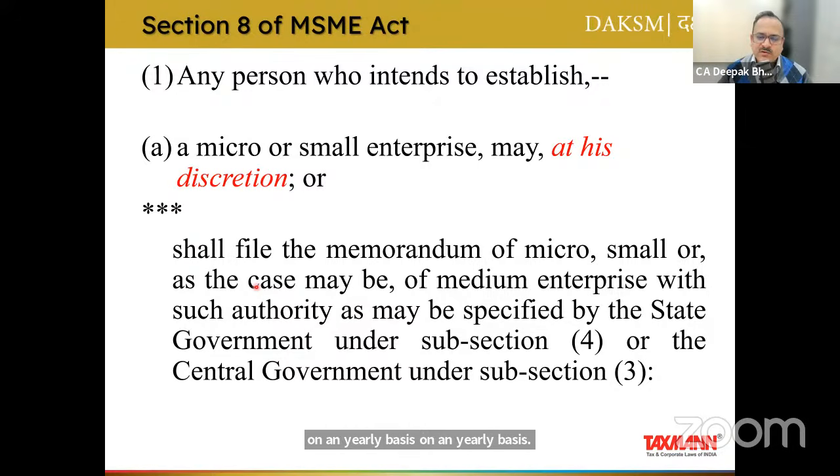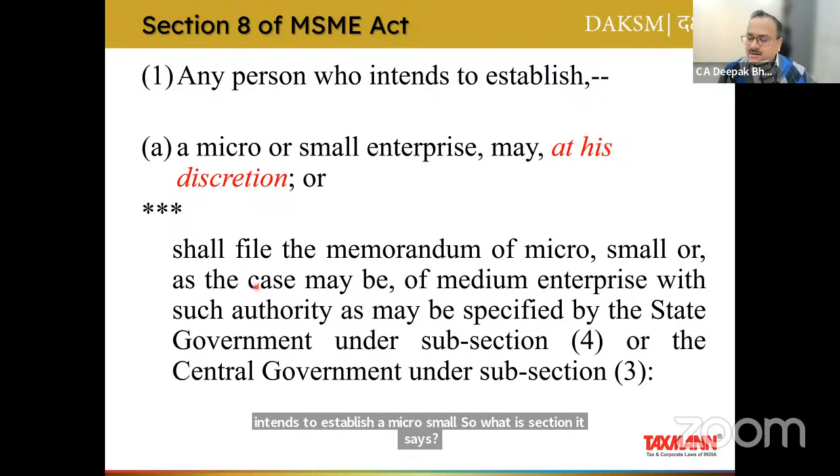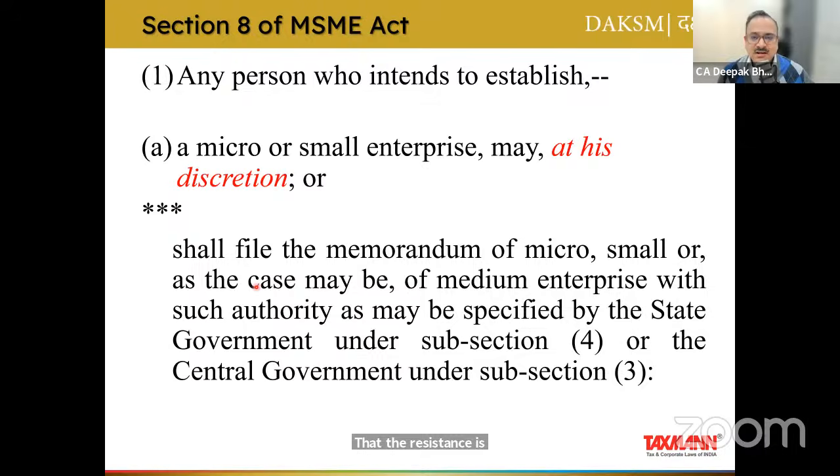Now, if you look at Section 8 of the MSME Act, a person who intends to establish a micro or small enterprise may, at his discretion, get registered. So what does Section 8 say? That the registration is optional. But I am talking about registration. Because you may be a micro, but it is not required that you take a registration. But in order to get the benefit of MSME, you need to get yourself registered.